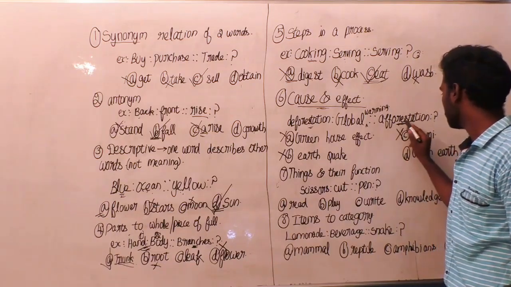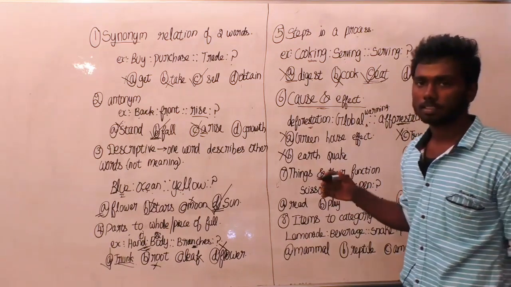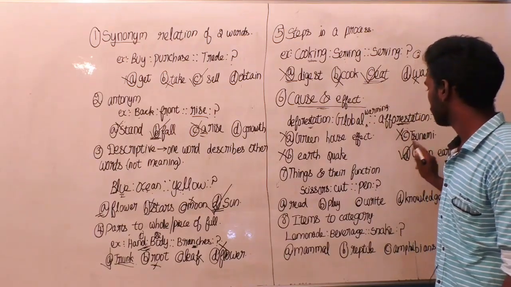The last one is afforestation to green earth. If we plant trees, the earth will turn into a green, beautiful earth. So this will be the right answer.